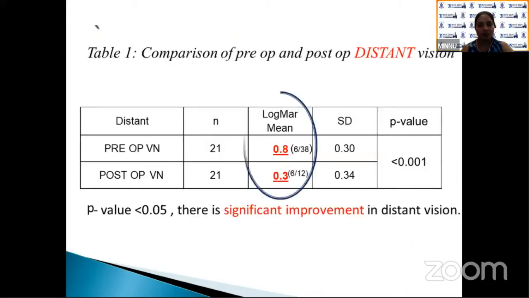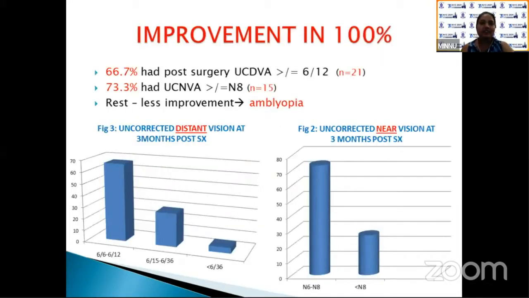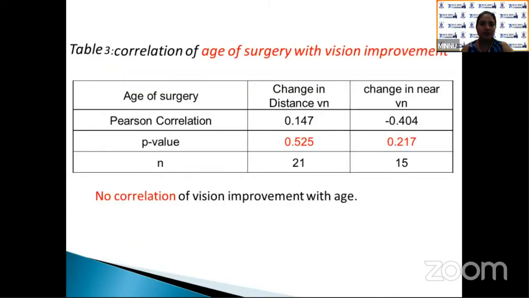The logMAR mean of pre-op distant vision was 0.8 and that of post-op distant vision was 0.3, and the difference was statistically significant. The logMAR mean of pre-op near vision was 0.5 and that of post-op near vision was 0.3, and again the difference was statistically significant. 66.7% had post-surgery uncorrected distant visual acuity of 6/12 or better. 73.3% had uncorrected near visual acuity of N8 or better, and the rest had less improvement, maybe because of amblyopia in our study. There was no correlation of visual improvement with age noted in our study.